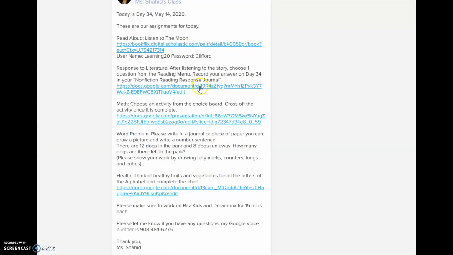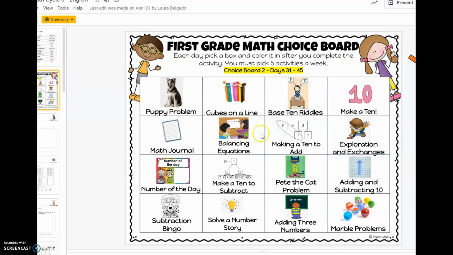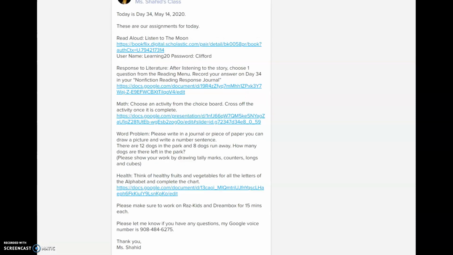In math, we have our choice board again, and you're going to pick one of these activities and you're going to cross it out, okay? Also, I have a math word problem here.